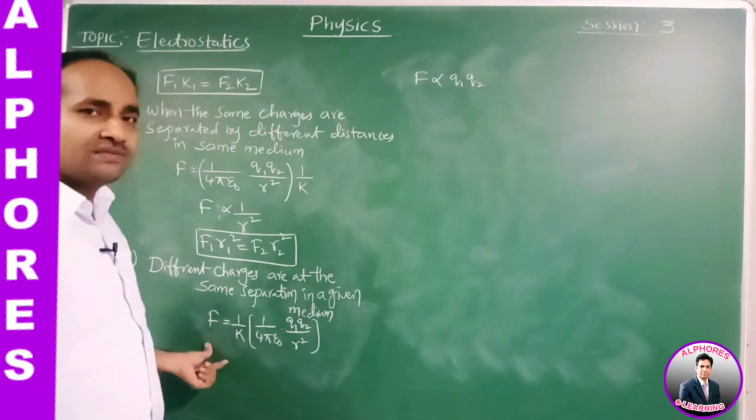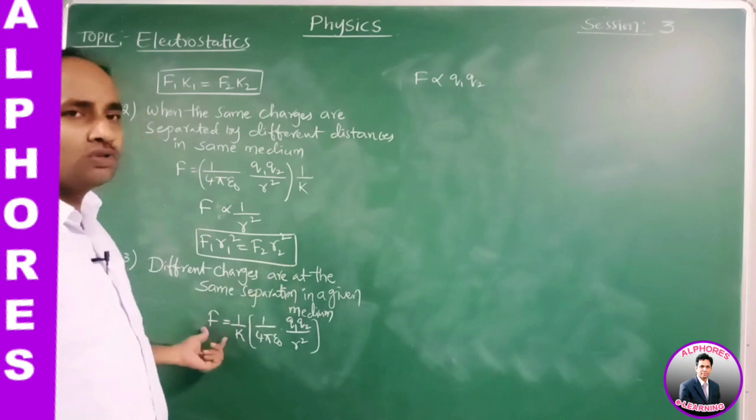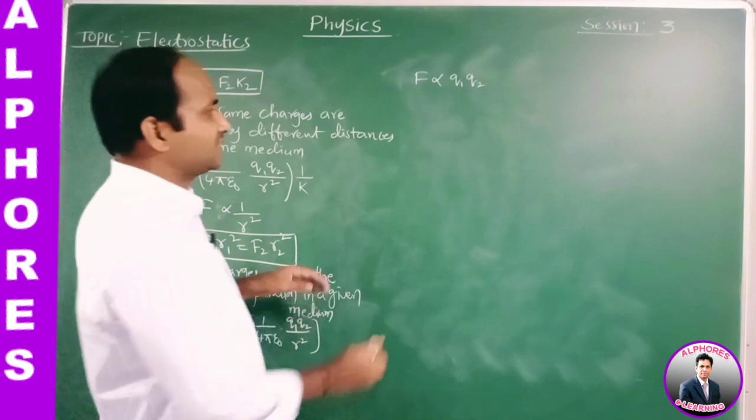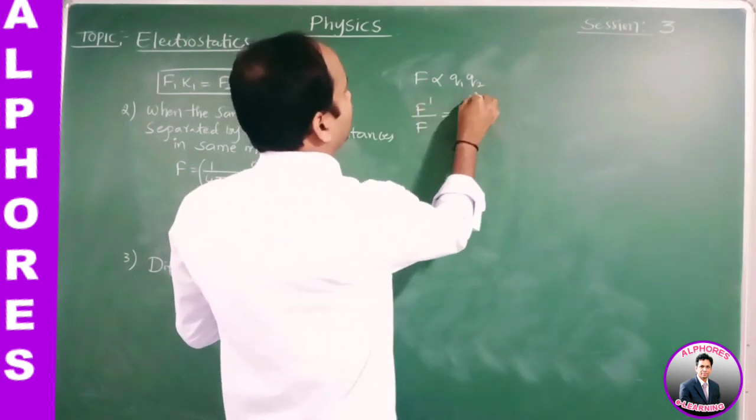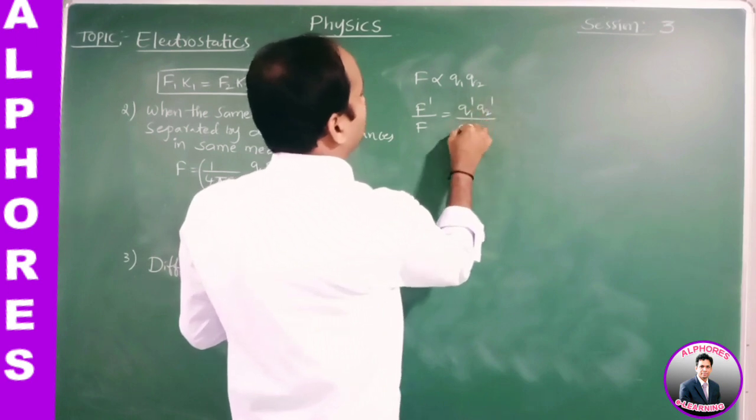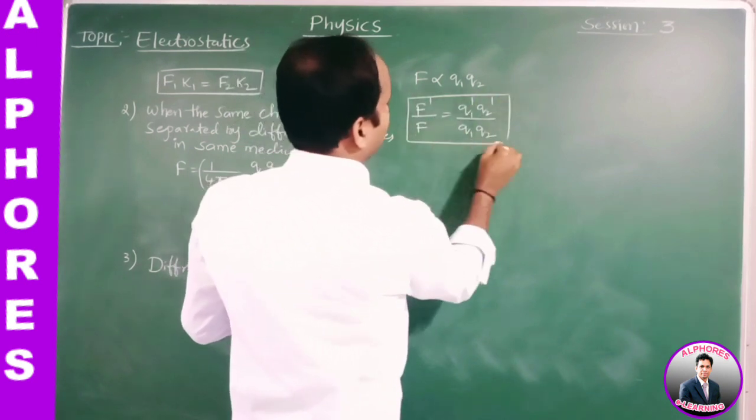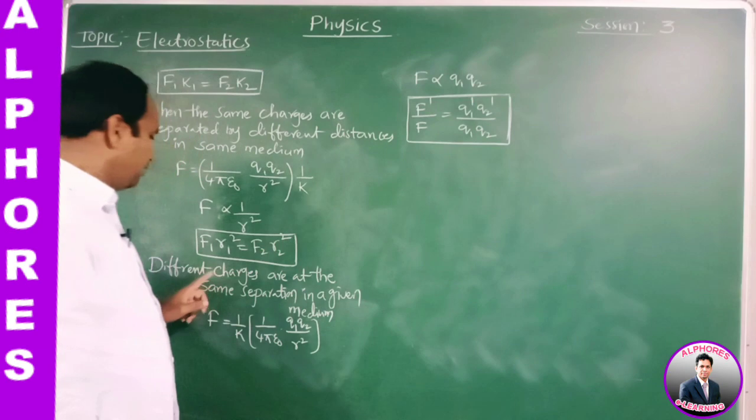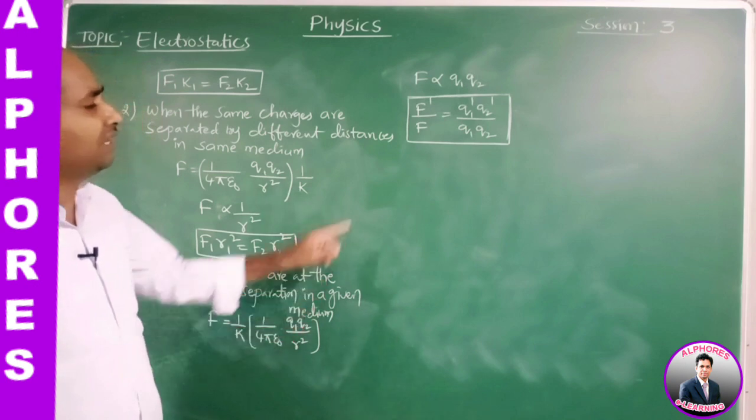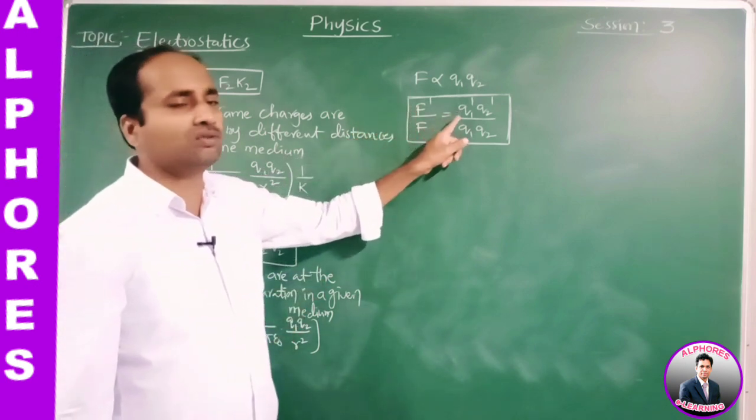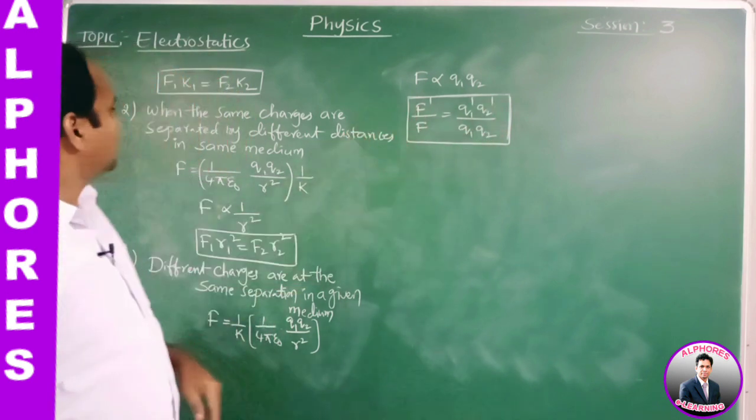In the second case, when the charges are changing, the force is denoted by F dash. So we may write F dash by F is equal to Q1 dash Q2 dash by Q1 Q2. This is the formula: when different charges are at the same separation in the given medium, the ratio of the forces F dash by F is equal to Q1 dash Q2 dash by Q1 Q2. This is the third application.